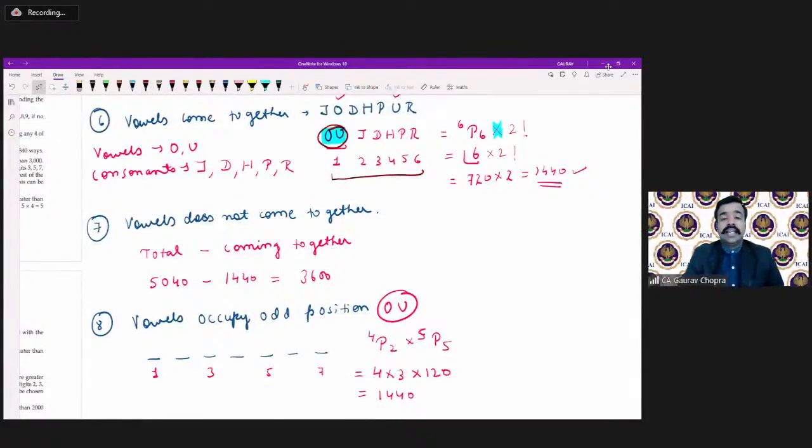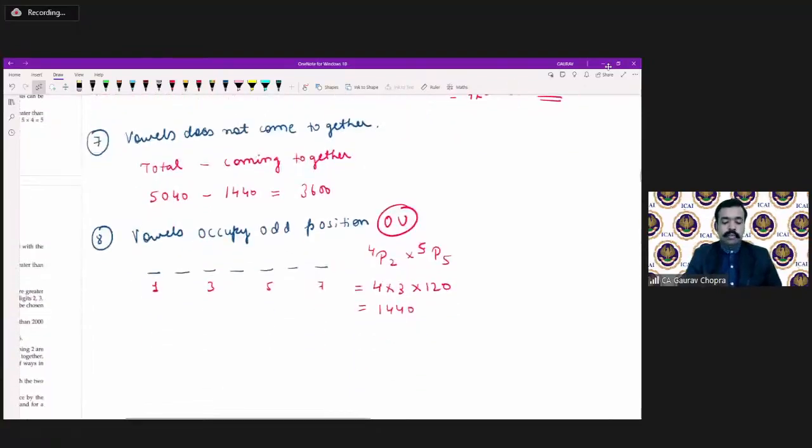Similarly, the seventh part, vowels do not come together. Whenever there is a negative question like this, you take the total number of ways, then subtract the ways with vowels coming together; the difference is the number of ways where vowels do not come together. The last one was vowels occupying odd positions. First we count the odd positions.